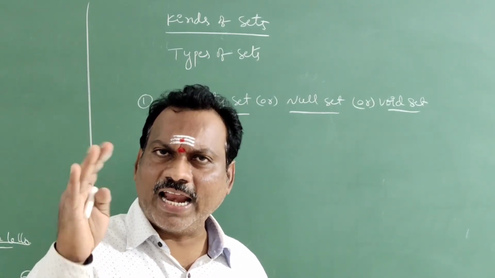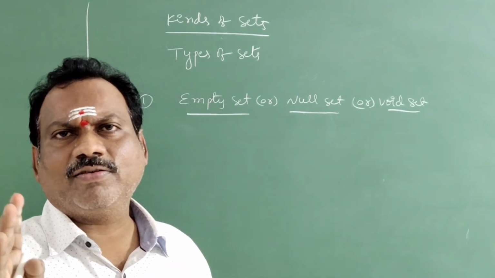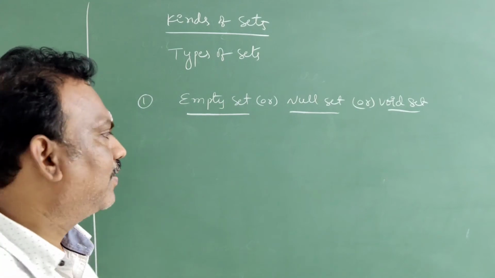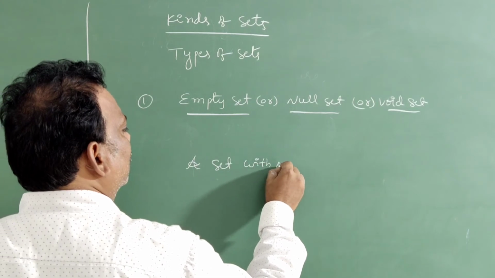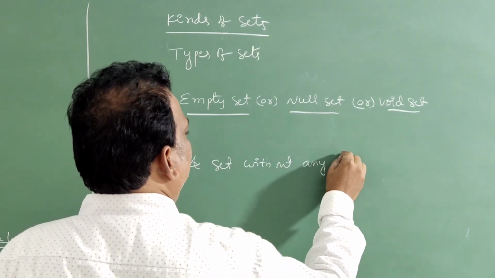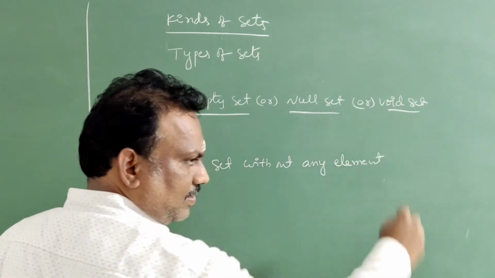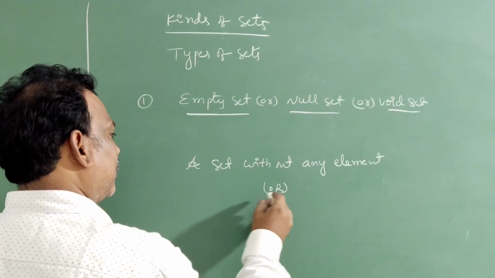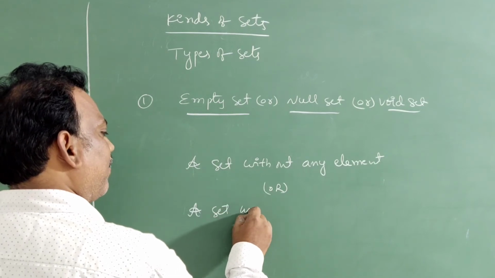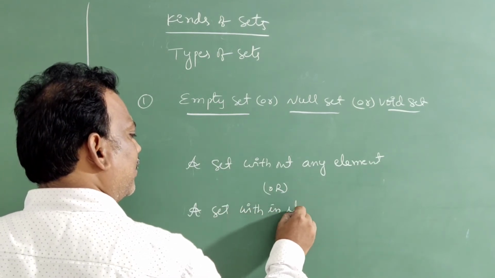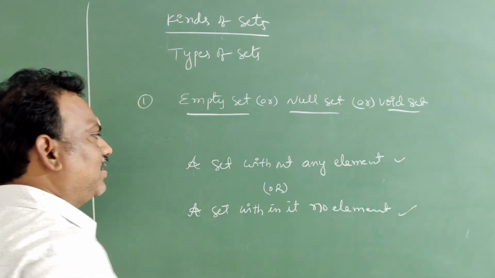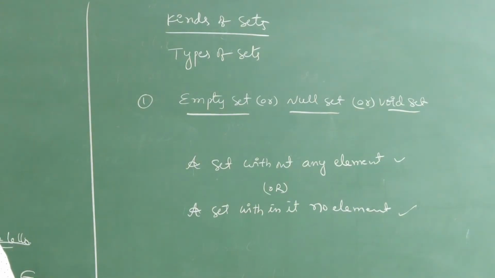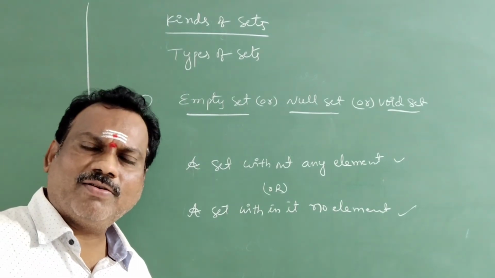A set without any element is called an empty set, void set, or null set. Clear, students? A set without any element, or a set with no element within it. You can write any one of the definitions. It is called empty set, null set, or void set.